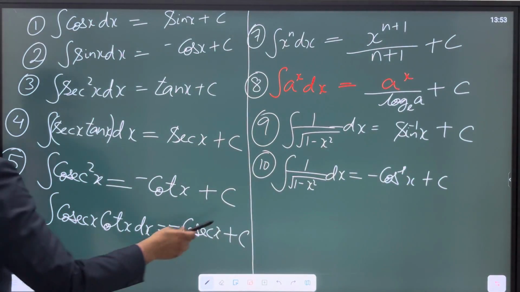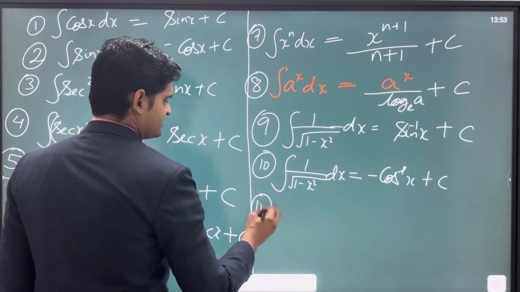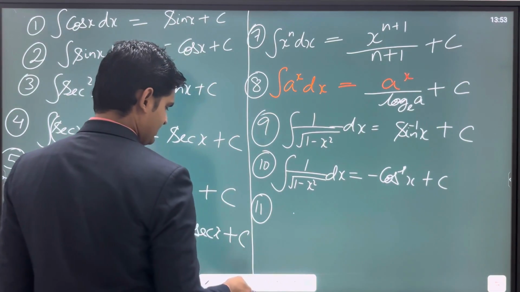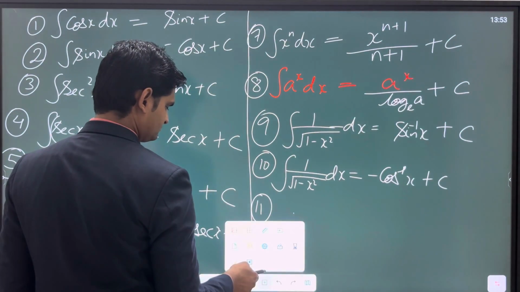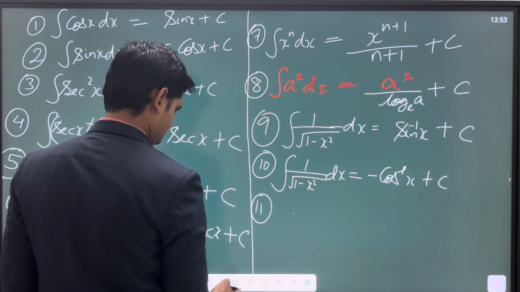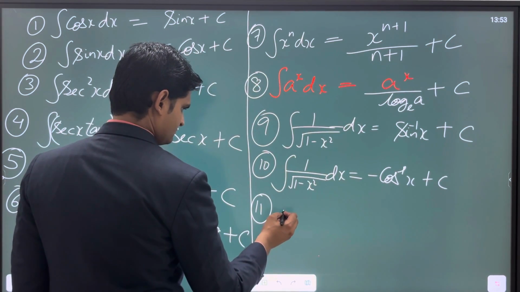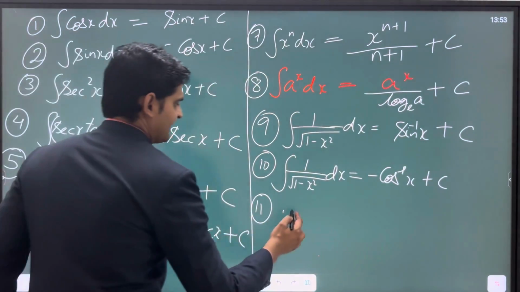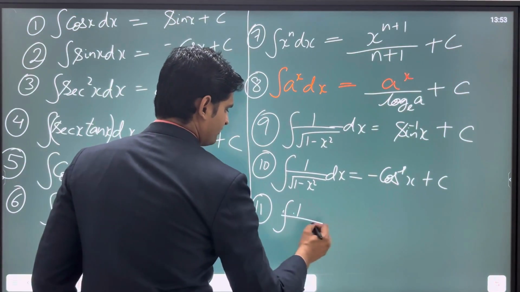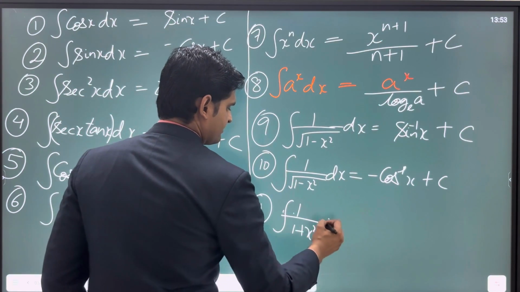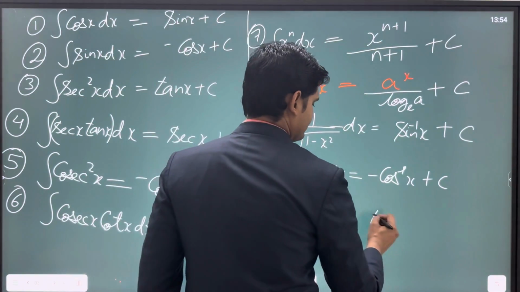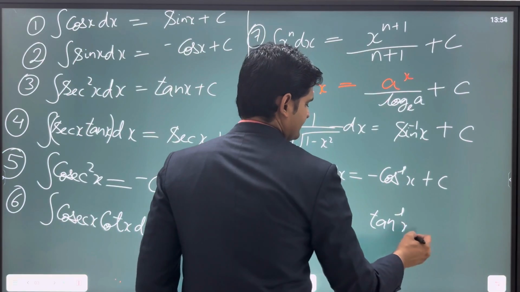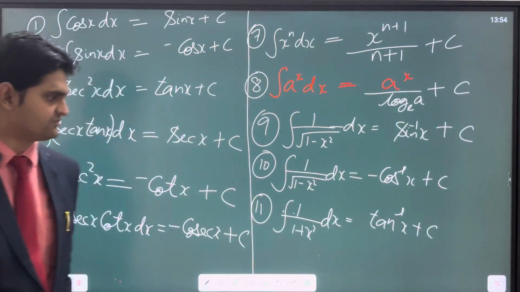Look here, please. So our 11th formula is what? Our 11th formula is that the integration of 1 upon 1 plus x square can be written as tan inverse x plus c, right? This is our 11th formula.